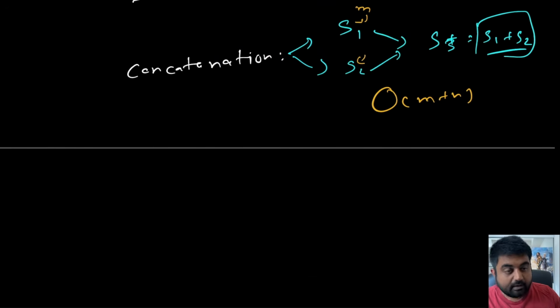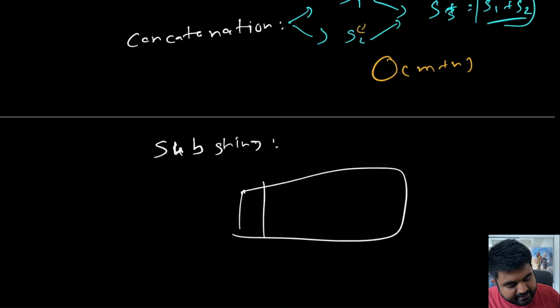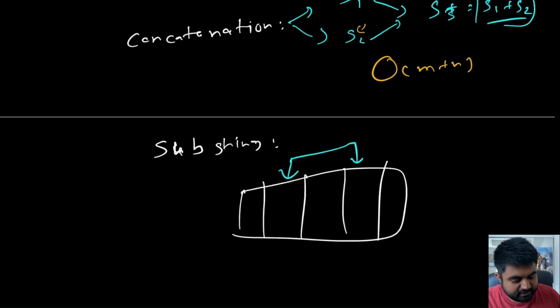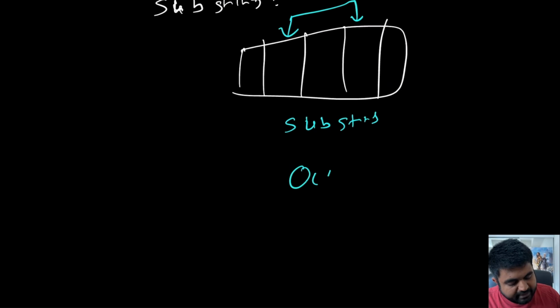In the same way, the opposite of concatenation is substring. In order to create a substring, let's say we are given a string that contains 10 different entries or 5 different entries, and we only want a certain portion of it. This process is called creating a substring out of the given original string, and this can be done in big O of k time, where k is the total length of the substring that you are trying to create.